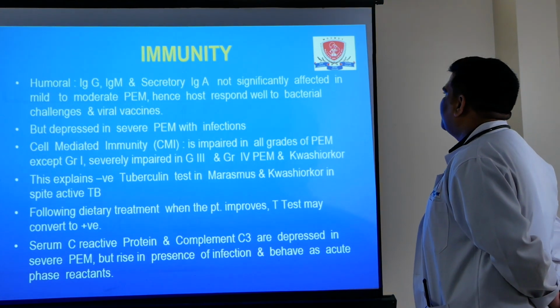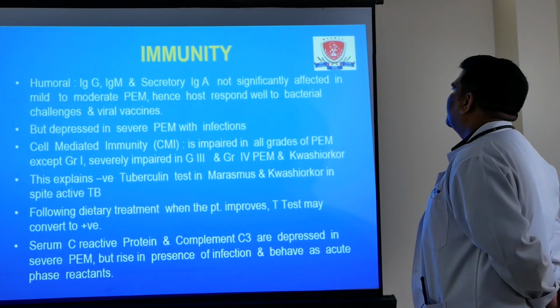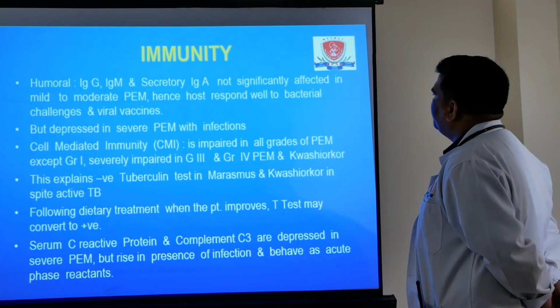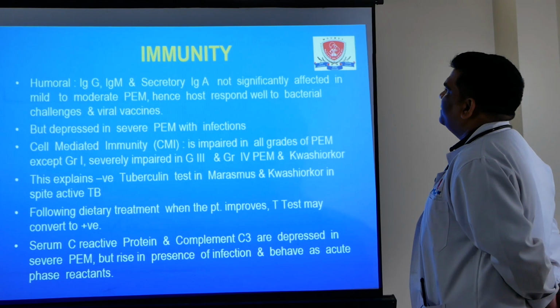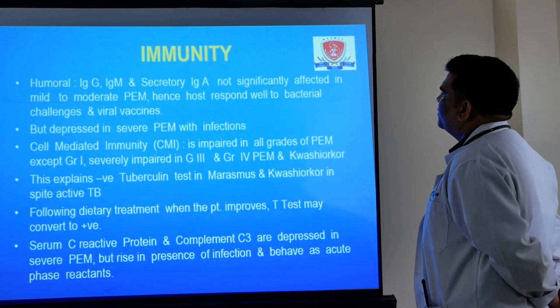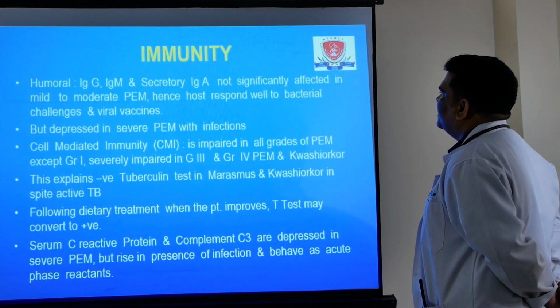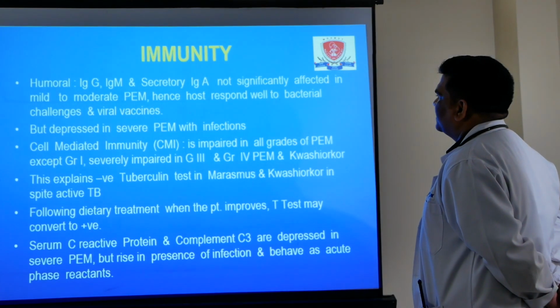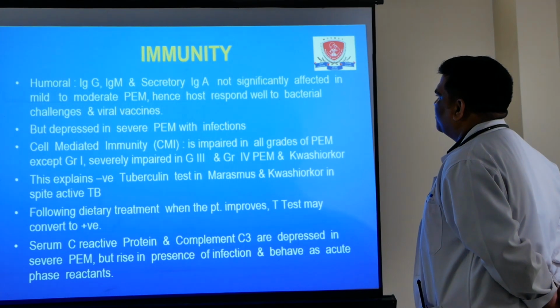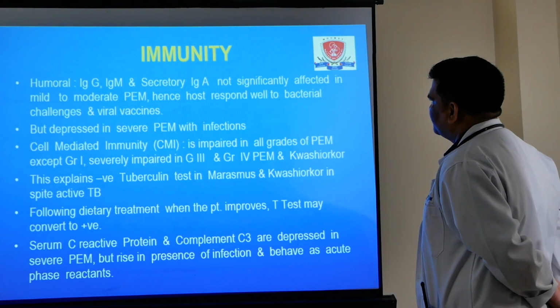In cell mediated immunity, it is normal in grade 1 and impaired in grade 3 and grade 4. And due to depressed cell mediated immunity, we know tuberculin test is negative normally in case of PM, and after treatment child gains weight, child immunity improves, it becomes positive.